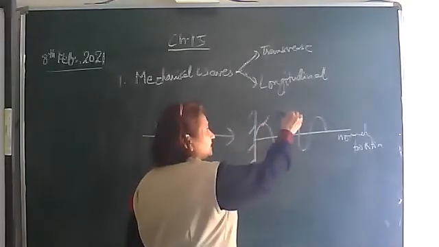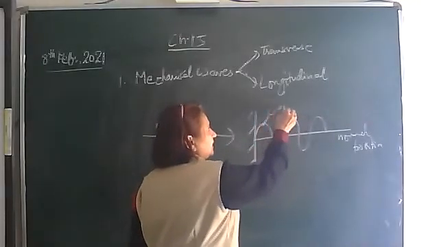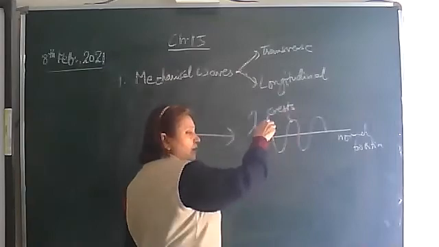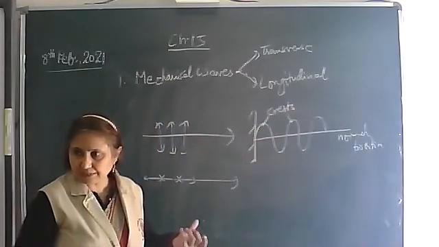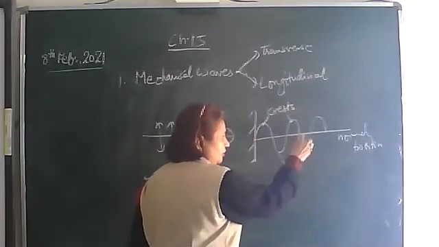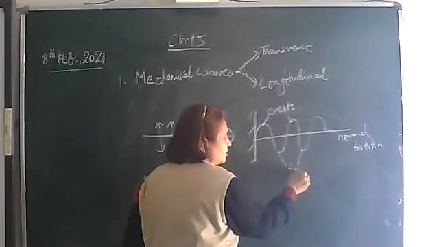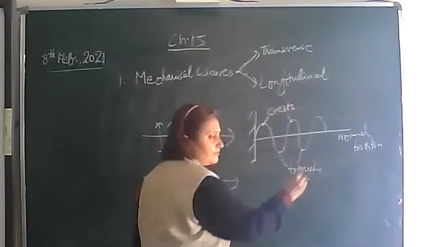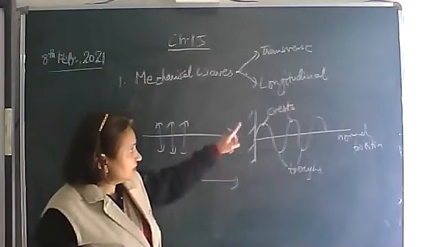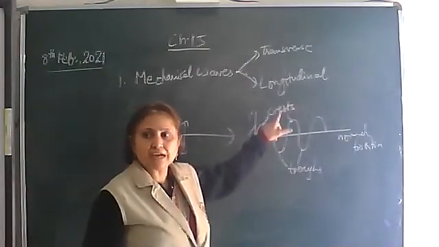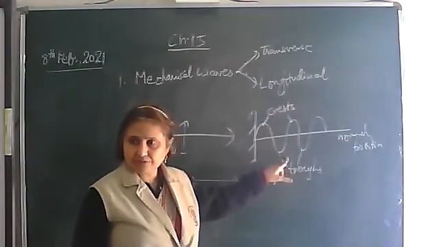Now, at some positions the displacement of the rope particle is maximum. These points where it has maximum displacement are called the crest. Above the normal position, those positions we call the crest, and below the normal position, these positions are called the troughs. So transverse waves travel in the form of crest and trough.